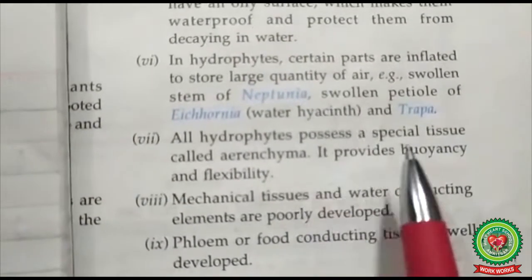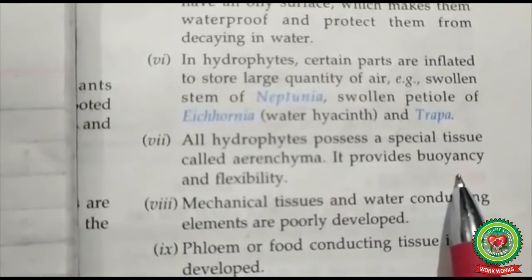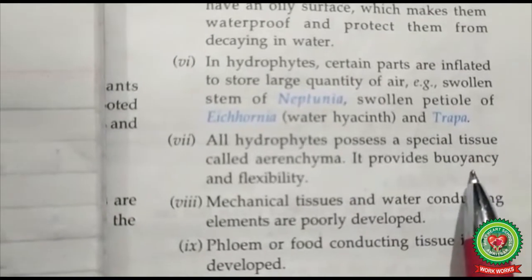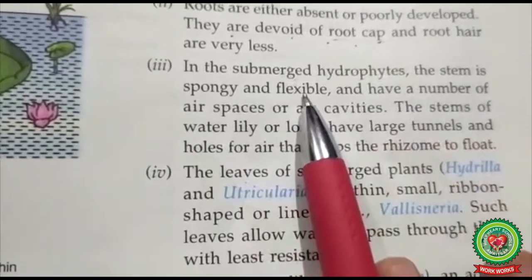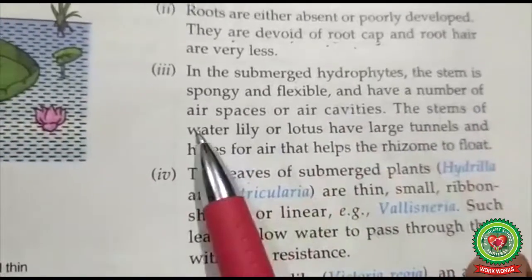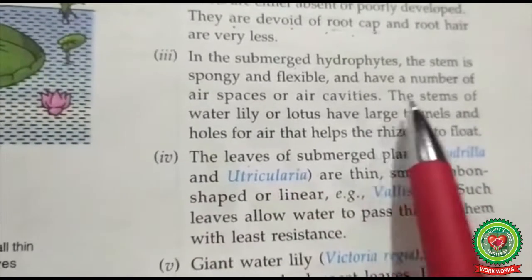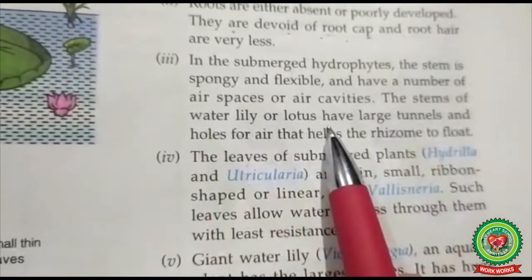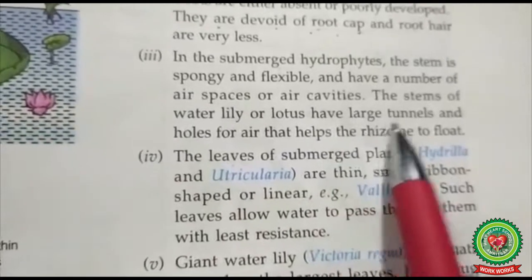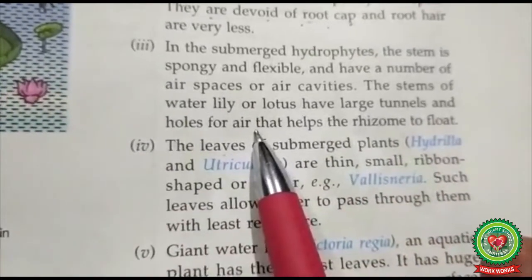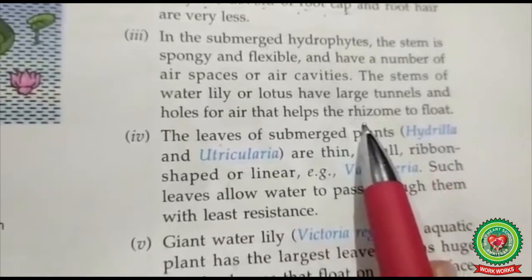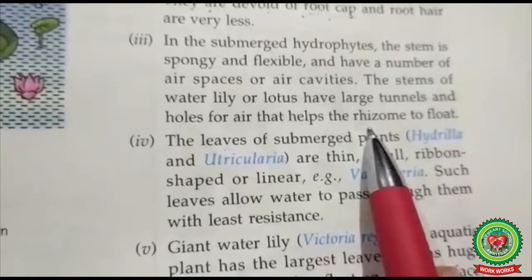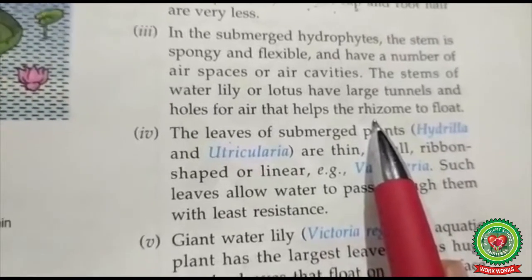Now, what is the meaning of buoyancy? Buoyancy means the ability of something to float in water. In submerged hydrophytes, the stem is spongy and flexible and has a large number of air spaces or air cavities. The stems of water lily or lotus have large tunnels and holes for air that help the rhizome to float. Now, what is the meaning of rhizome? Rhizome is a swollen stem that grows horizontally below the soil.